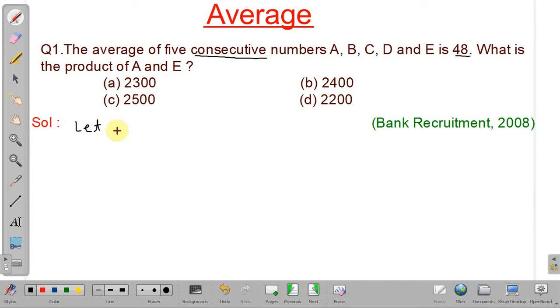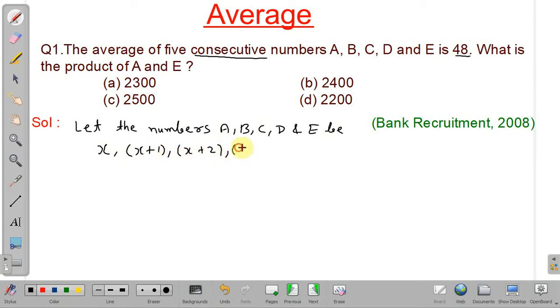Let the numbers A, B, C, D, and E be x, as all numbers are consecutive numbers. So the next number, that is B, will be x plus 1, C will be x plus 2, D will be x plus 3, and E will be x plus 4. Okay, so these are five consecutive numbers respectively.